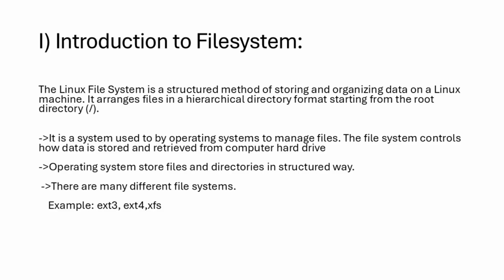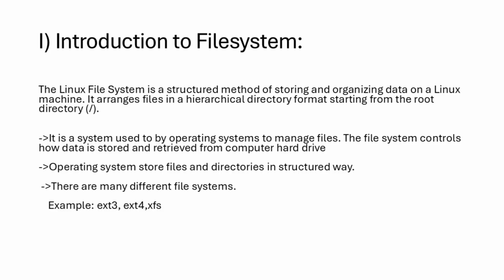Firstly, learn about what is file system. A file system is a method used by the operating system to store and organize the files. It details how data is saved and retrieved from the hard disk. In Linux, all files and folders are arranged in tree structure starting from the root directory. This makes it easy to locate and manage files.